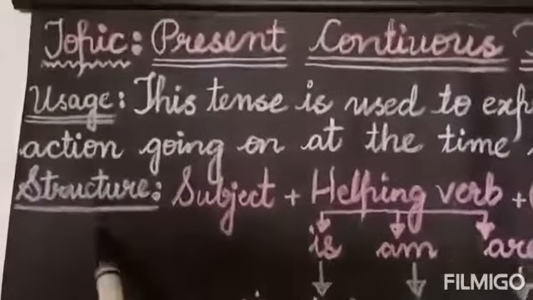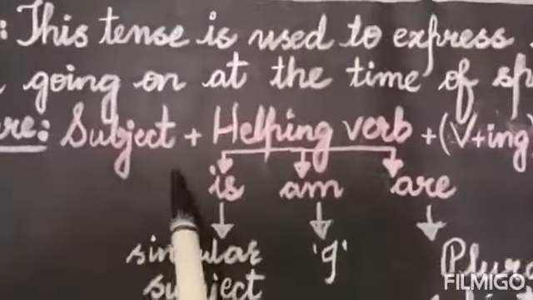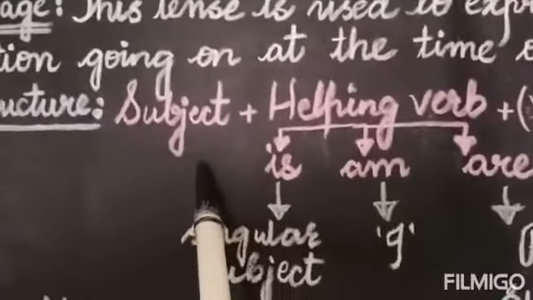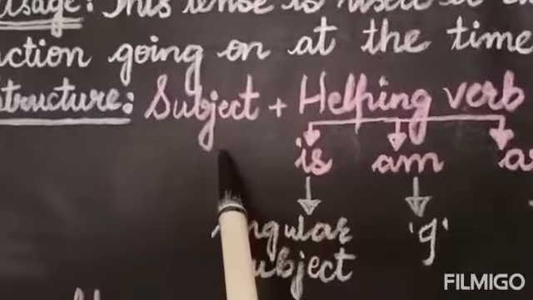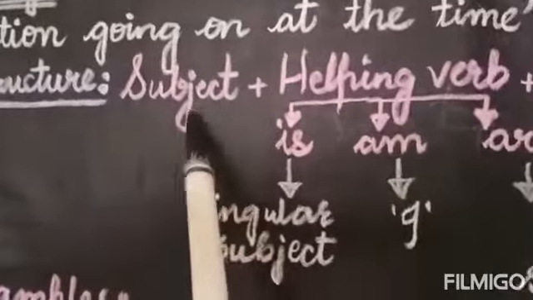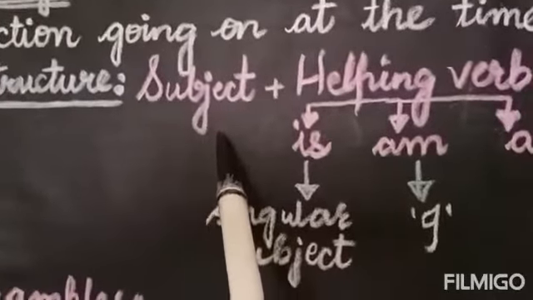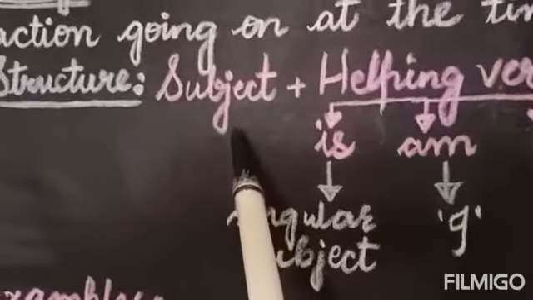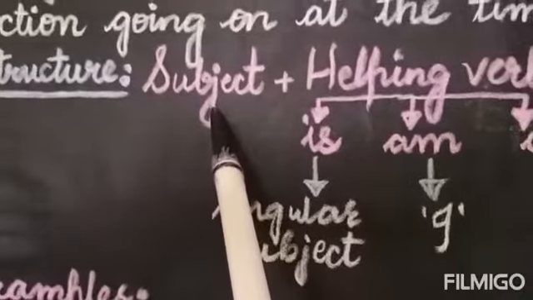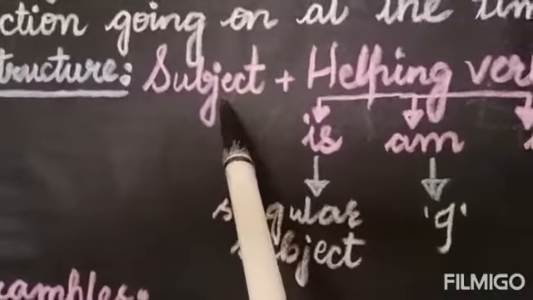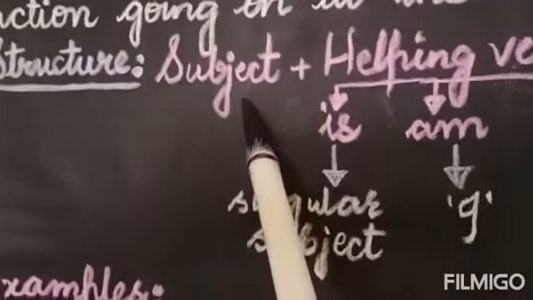So here, the structure of this present continuous tense, it is subject. First, you should write the subject. You should speak the subject. So, you know subject is what? Subject is the doer of the action. Or subject is someone or somebody about whom we speak, who is being spoken of, about whom we talk. Like if I say Raju is a good boy, I am talking about Raju. So Raju is the subject.